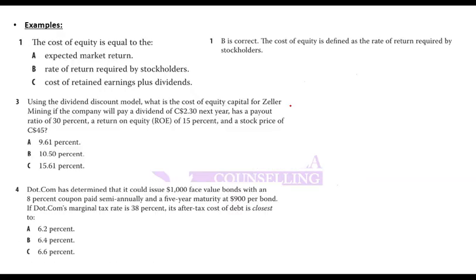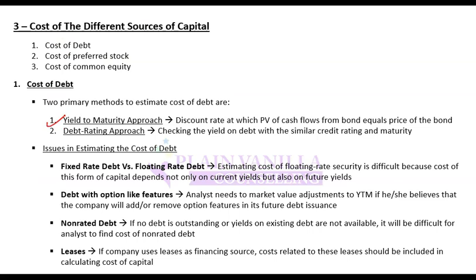Starting with debt, how do you measure cost of debt? There are many methods; two of those are discussed here, which are the yield to maturity approach and the debt rating approach.